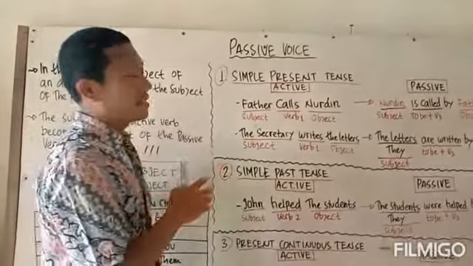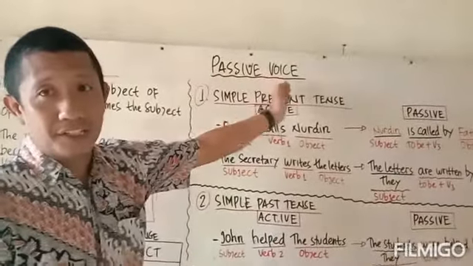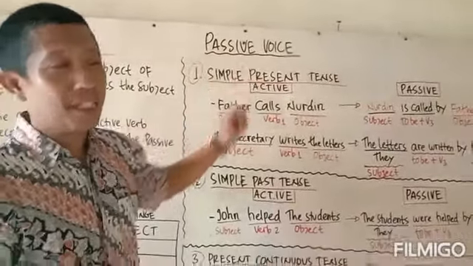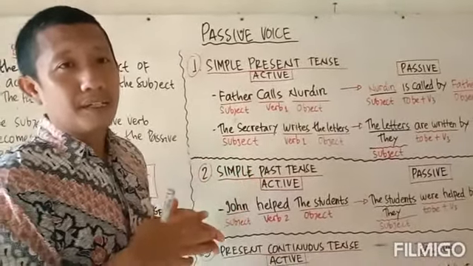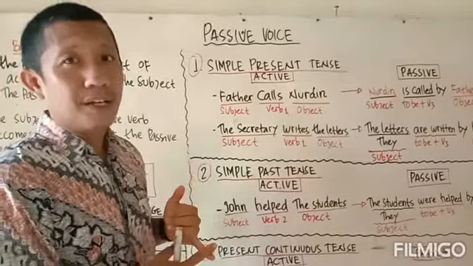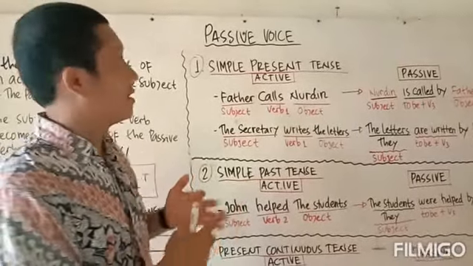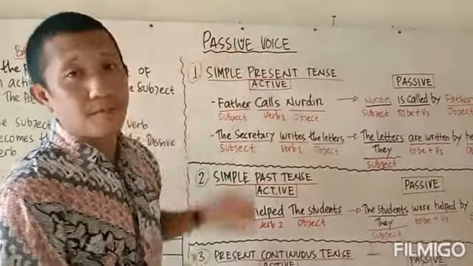Today we are going to discuss passive voice, Kalimat Pasif. In the previous lessons we have studied the concept of verbs and the tenses, and now we are going to discuss passive voice.